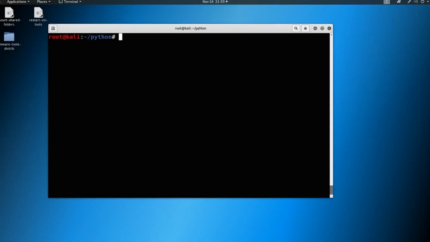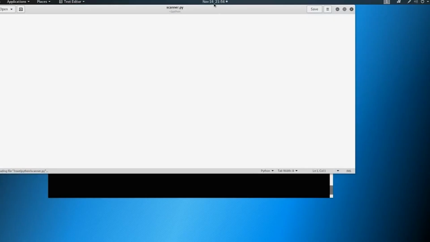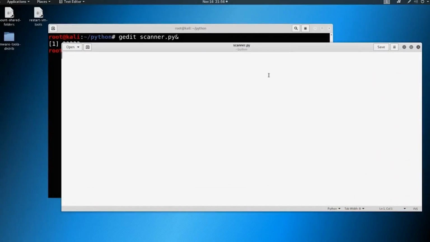So what we're going to do is go ahead and open up gedit here. So I'm going to say gedit, and we'll just call this scanner.py, and we'll do the ampersand at the end. And let's go ahead and declare that this is going to be Python 3. And now let's talk through some things.